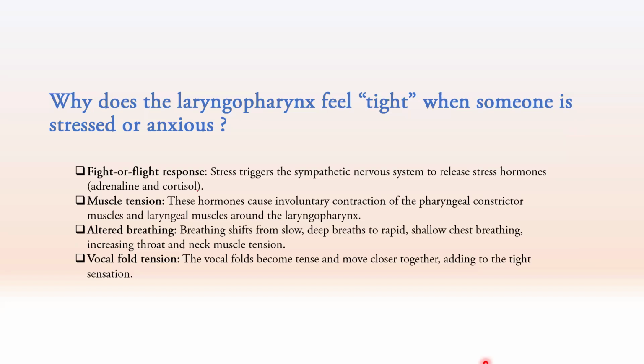These hormones cause involuntary contraction of the pharyngeal constrictor muscles and laryngeal muscles around the laryngopharynx. It also alters breathing, shifting from slow, deep breaths to rapid, shallow chest breathing, increasing throat and neck muscle tension. This also results in vocal fold tension. The vocal folds become tense and move close together, adding to the tight sensation.